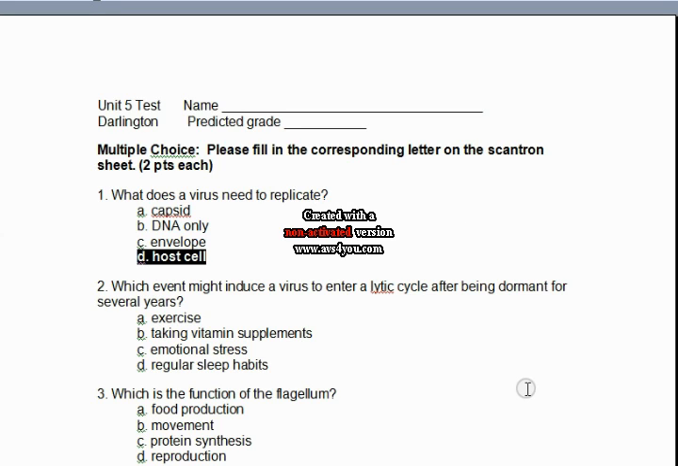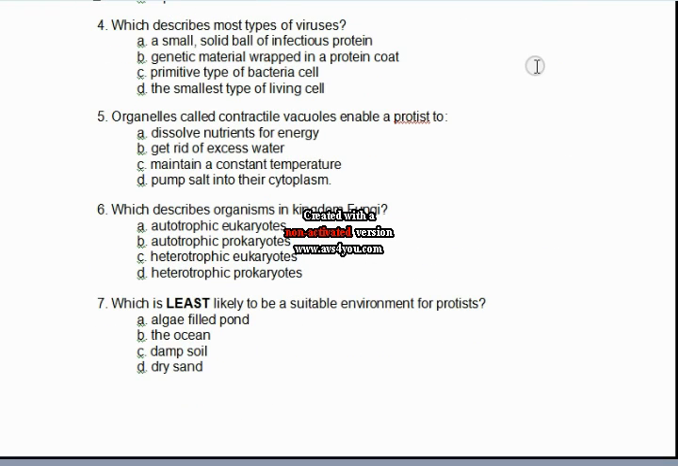Which event might induce a virus to enter a lytic cycle after being dormant for several years? Emotional stress. What is the function of the flagellum? Movement. Which describes most types of viruses? Genetic material wrapped in a protein coat.